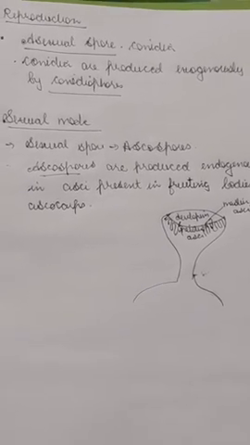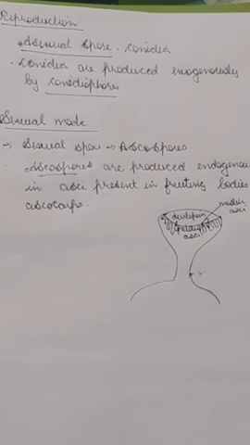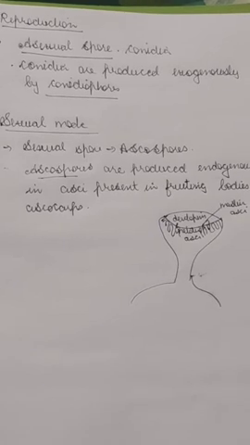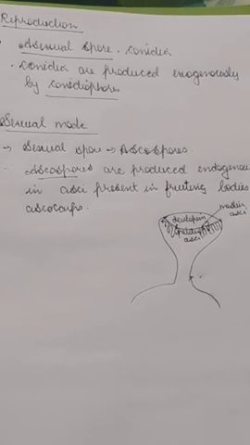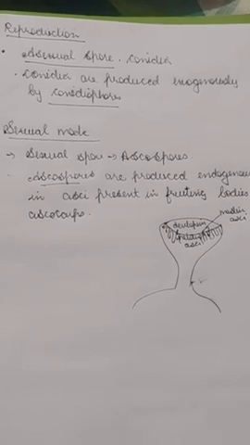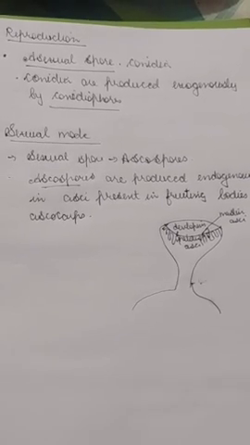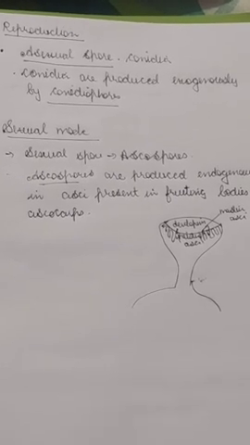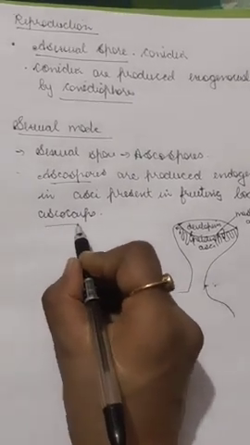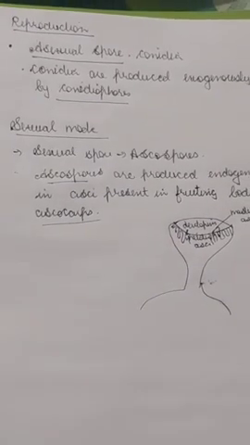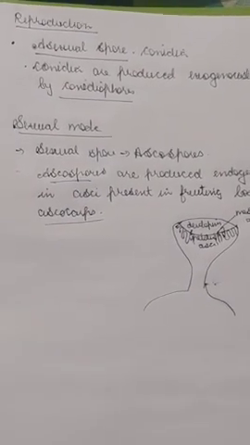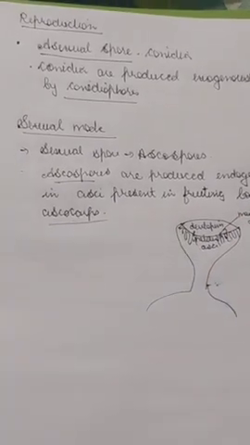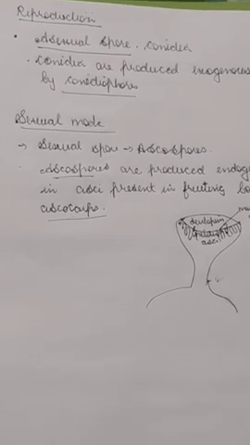Then in karyogamy, the nuclei fuse together, and in meiosis, the diploid zygote undergoes repeated cell division to give out the sexual spores. Those spores are called ascospores. Then these ascospores will germinate to form a new mycelium.